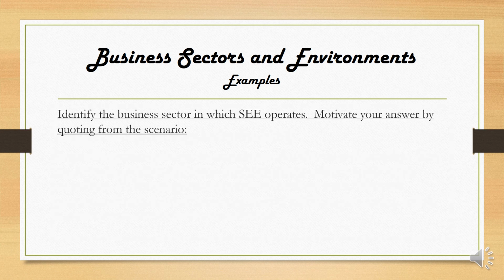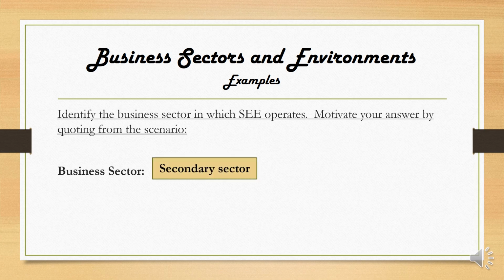So the first question again is going to say identify the business sector in which SEE operates and motivate your answer by quoting from the scenario. Now, in the scenario, we can see they obtain their raw material from a farm and then they process those raw materials into the soft porridge and so on. So because they are involved in production and processing, the business sector will be the secondary sector.